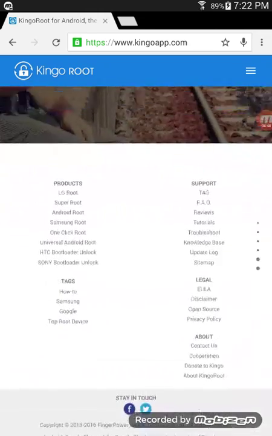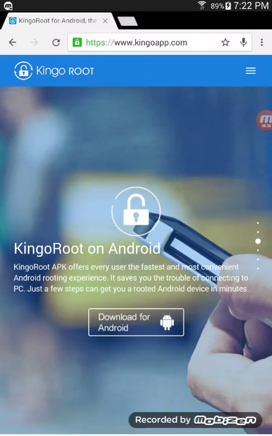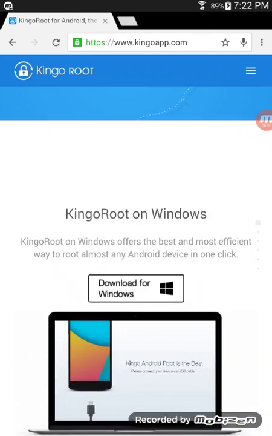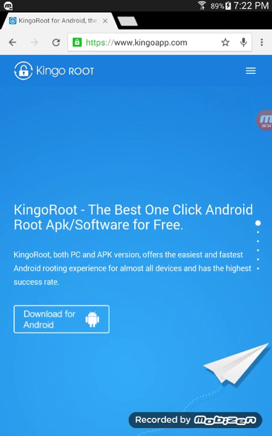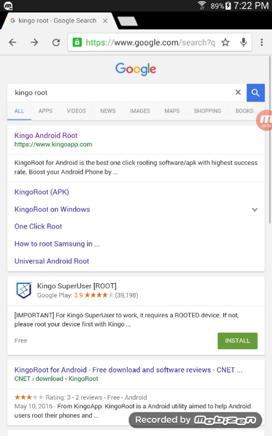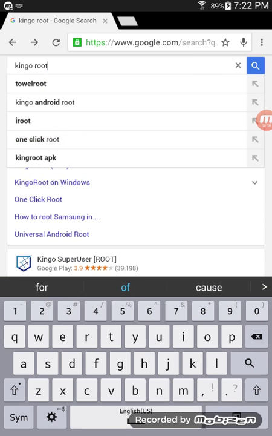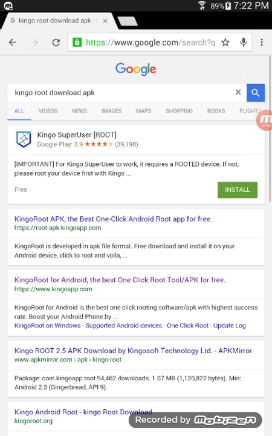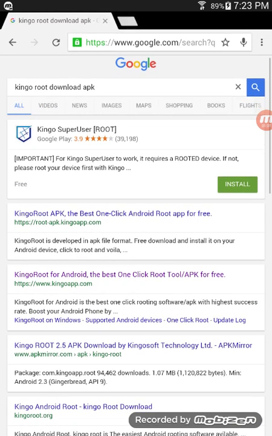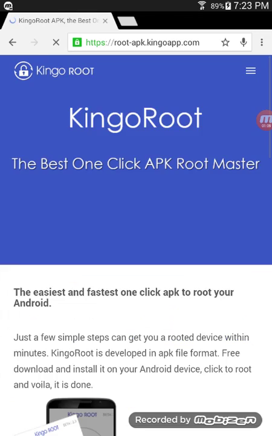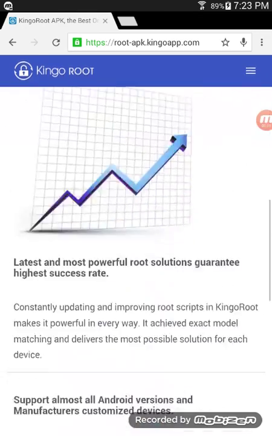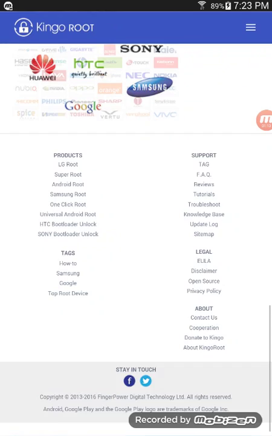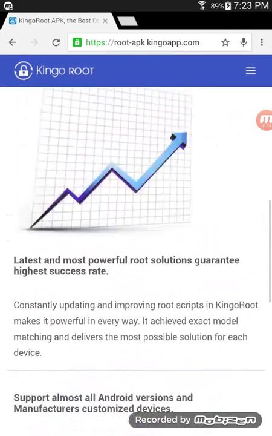Scroll down, go up, then go back, go type download APK. No, it's not this one actually. See, as you can see, it's the same thing, but